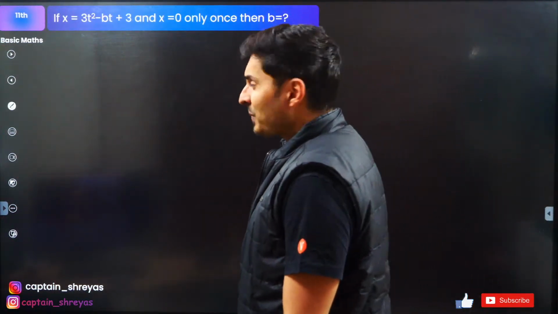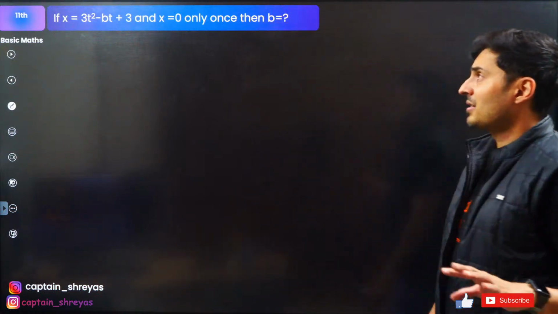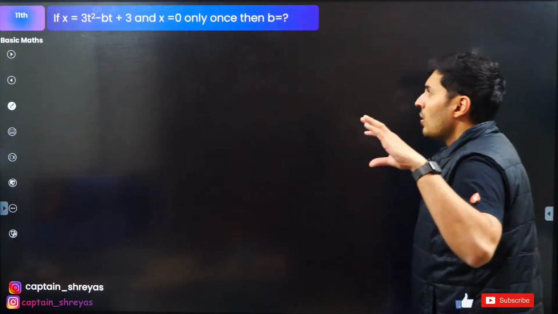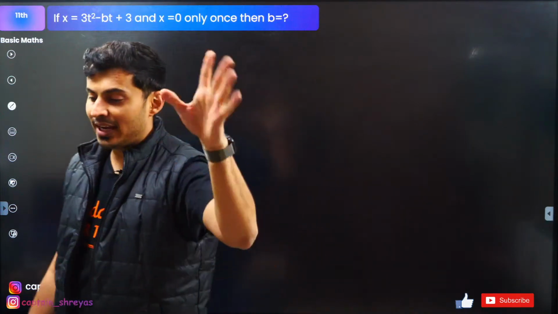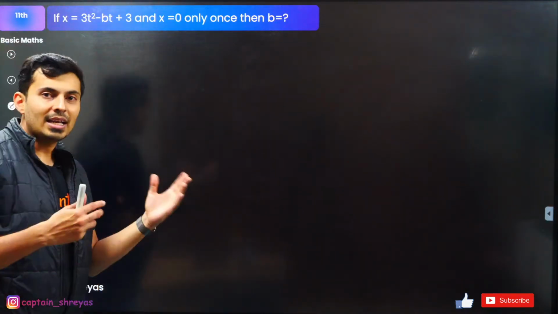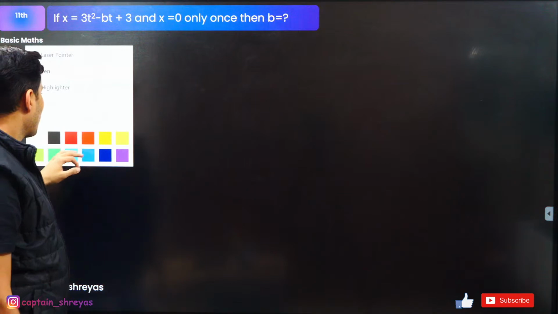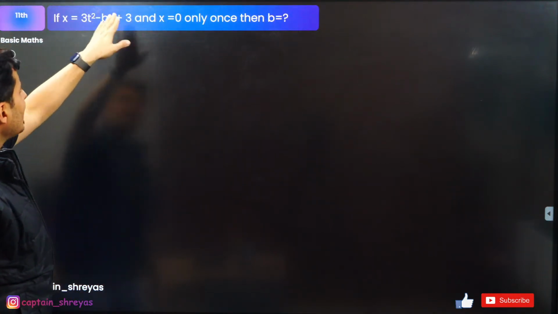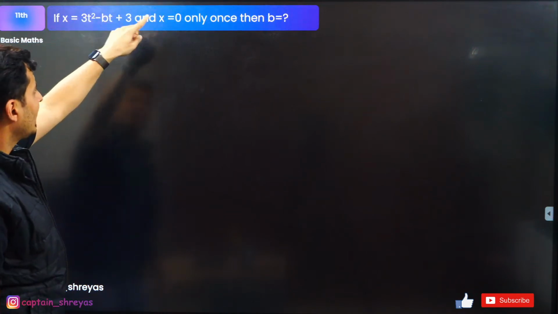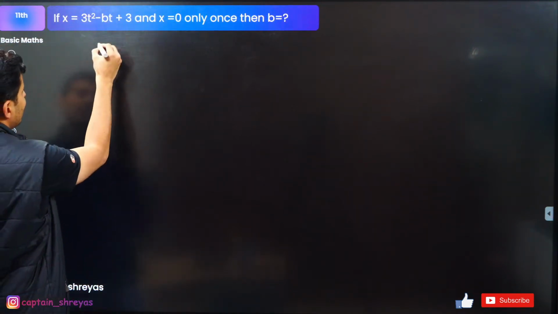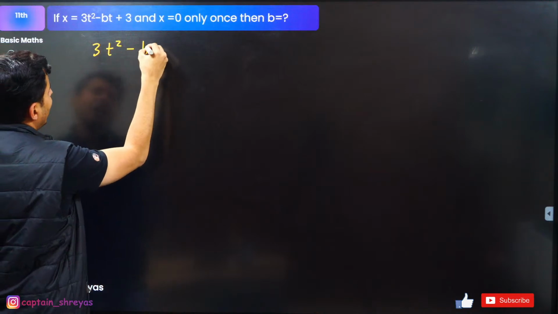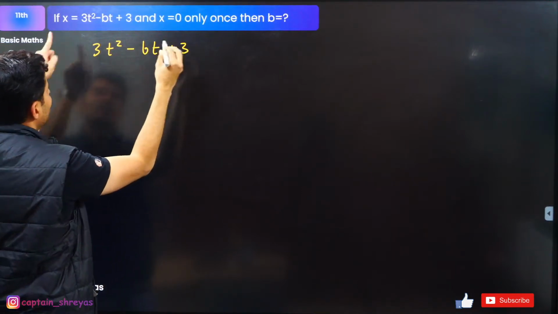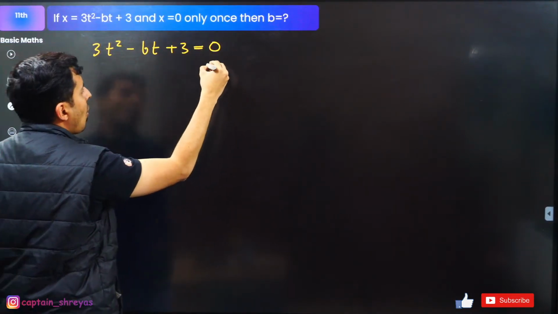Look at this. x is 3t square minus bt plus 3. x is 0 only once. Then what is the value of b? Interesting question. What is the value of b? Okay, over here, this equation has an unknown. x is 0. That means 3t square minus bt plus 3, which is itself x, is 0.